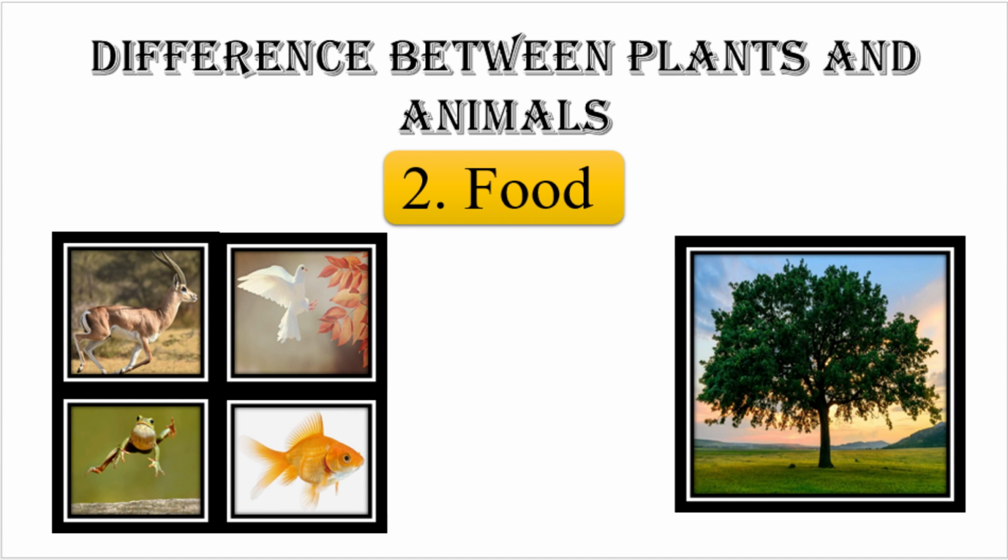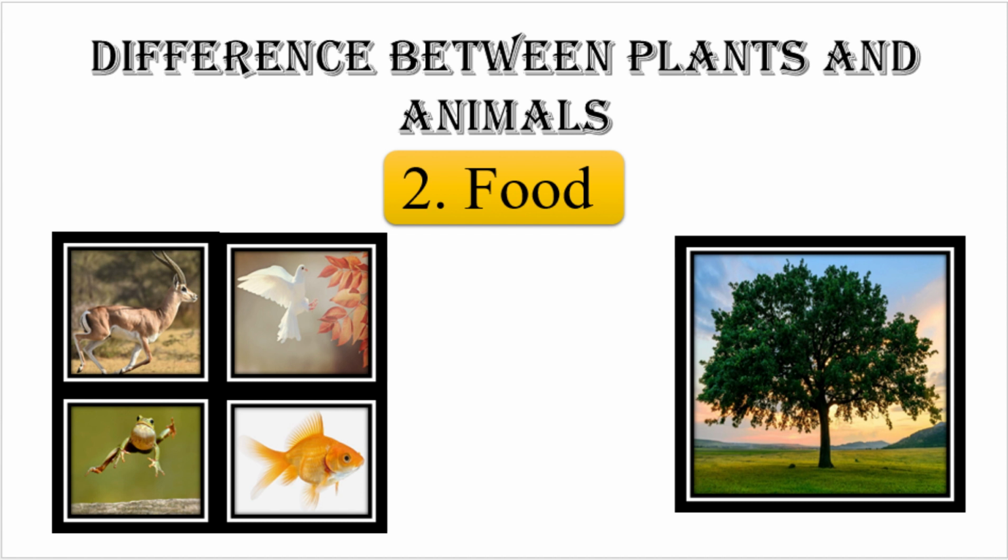The second difference is food. We know that all living organisms need food, whether they are plants or animals. But the difference is that plants are autotrophs, which means plants make their own food in the presence of sunlight, water and minerals, while animals are heterotrophs.